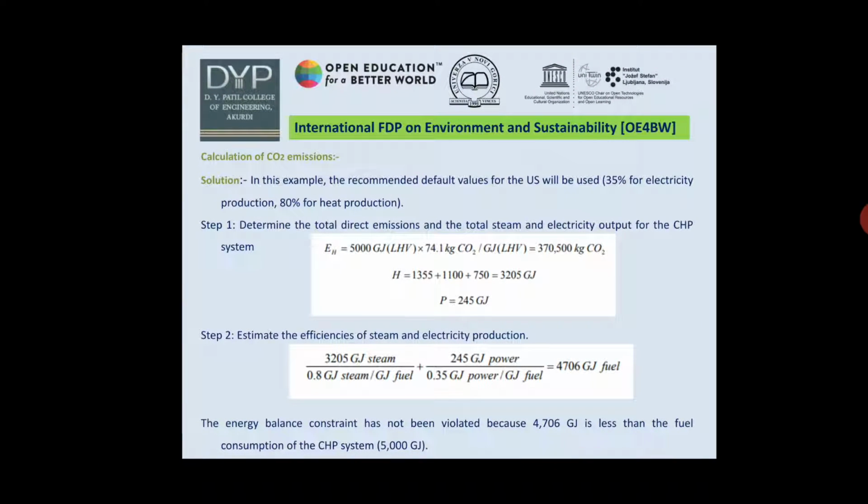The energy balance constraint has not been violated because 4706 gigajoule is less than the fuel consumption of the total CHP system, which is given in the example as 5000 gigajoule.